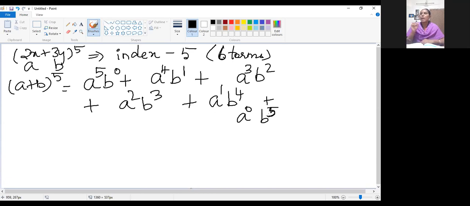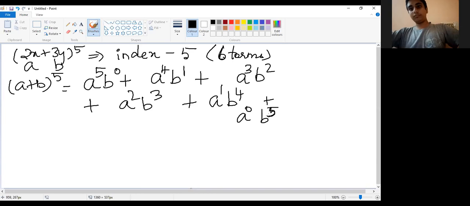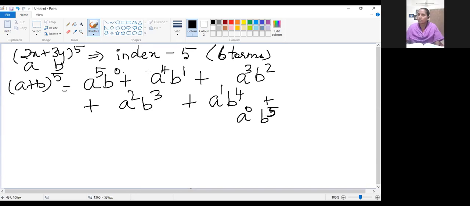Third one, I have said one thing now: if you add the index values of a and b, it will be the same in all the terms. Can you see here, 5 plus 0, 5. Here also, if you add the index values of a and b, 4 plus 1, 5. Here also 3 plus 2, 5. Here also 5.